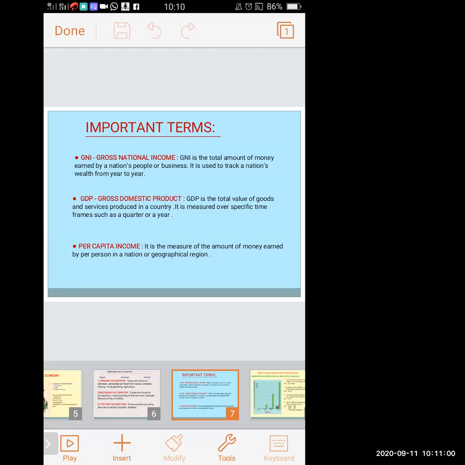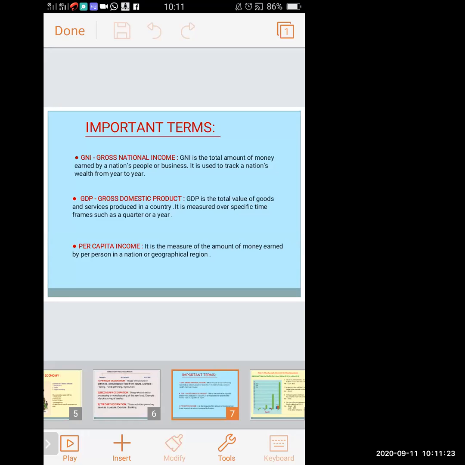It is used to track a nation's wealth from year to year. It is calculated yearly. So every country's GNI is known. So GNI means the total amount of money earned by a nation's people or businesses. It is used to track a nation's wealth from year to year.